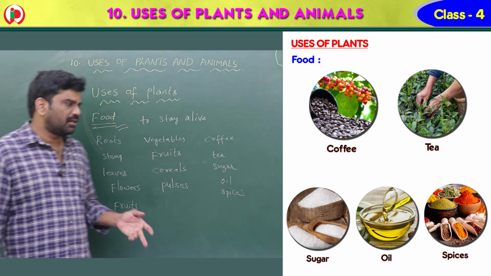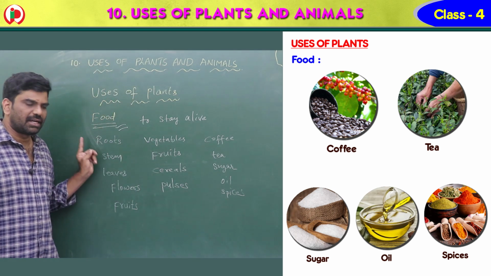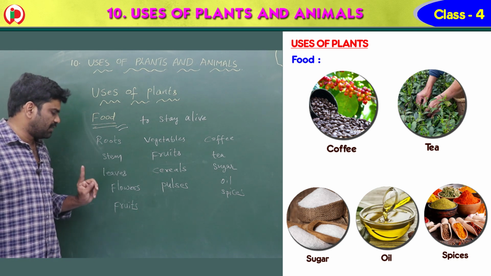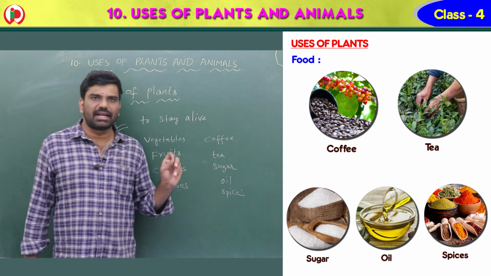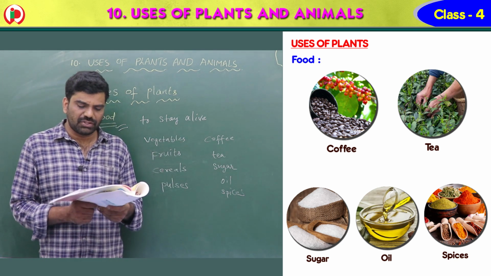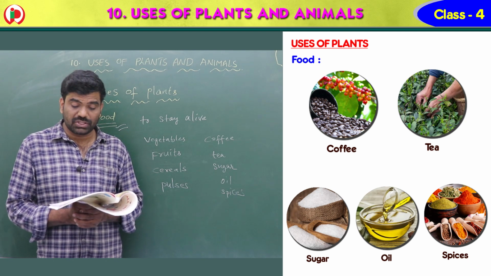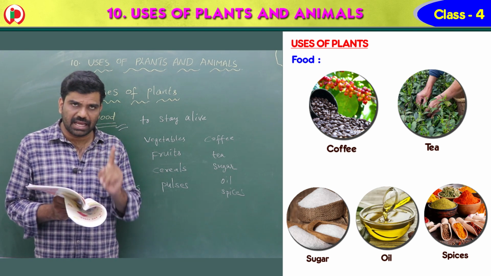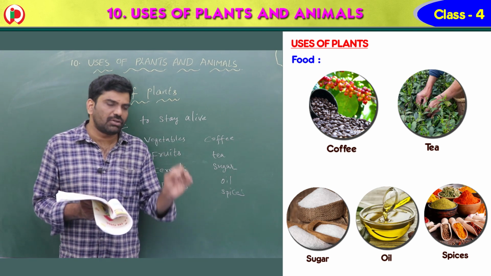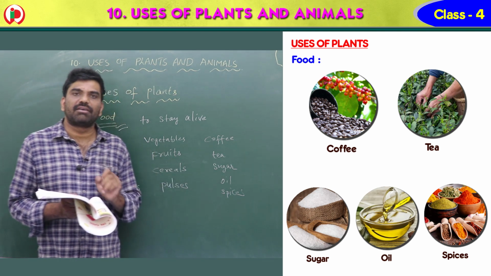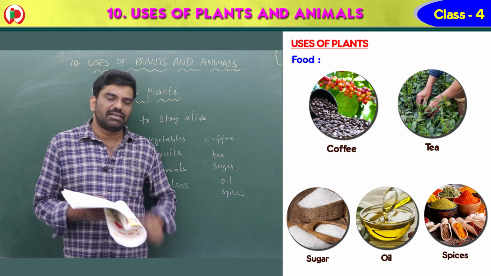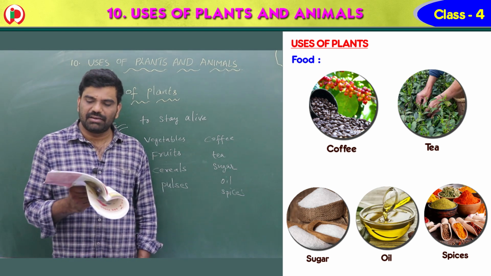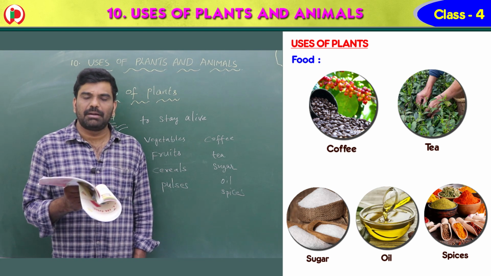Now we have learned that we get food from roots, stem, leaves, flowers and fruits. So once again I repeat, children, plants are very useful to us and we get most of our food from plants. Everybody needs food to stay alive. Without food we can't work. Why? Because food gives us energy. And it is one of our basic needs. Most of our food comes from plants.